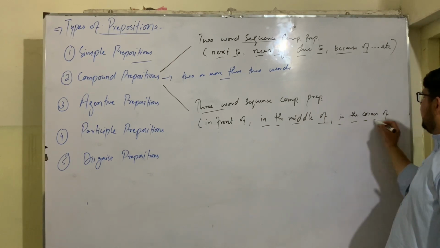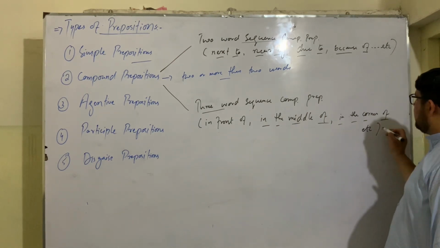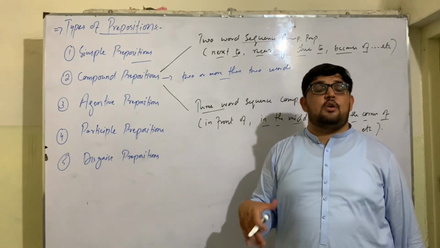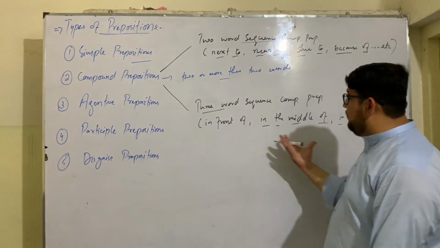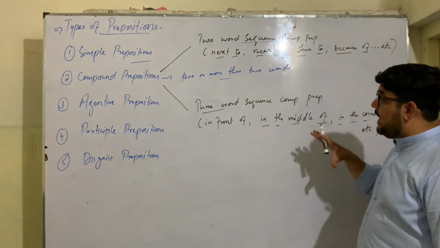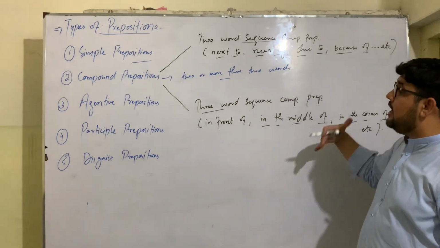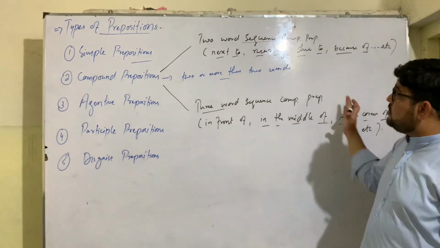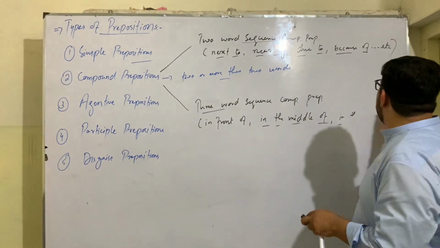So more than three words, etc. So three-word sequence compound prepositions are those compound prepositions which are made of three or more words. This is all about compound prepositions.